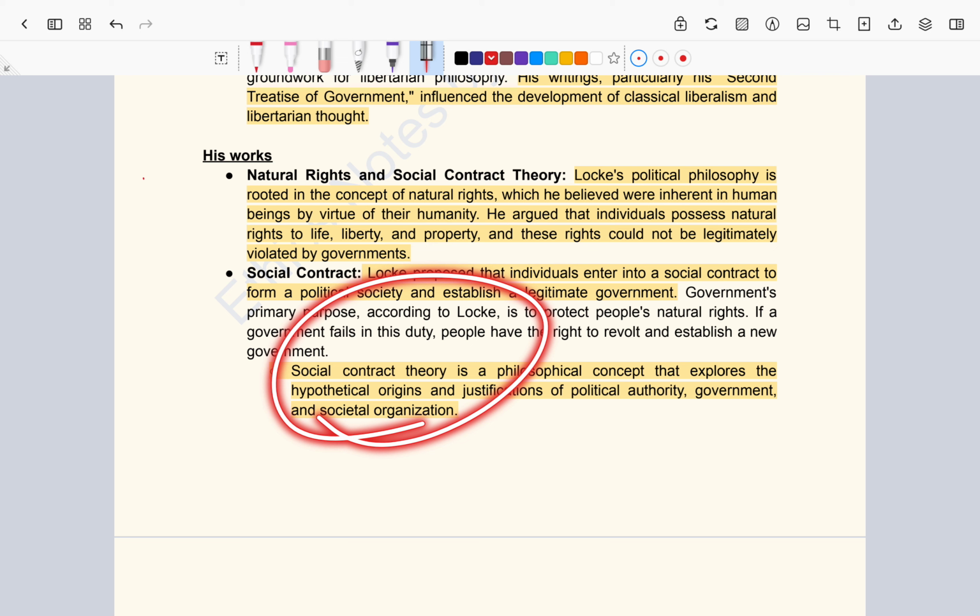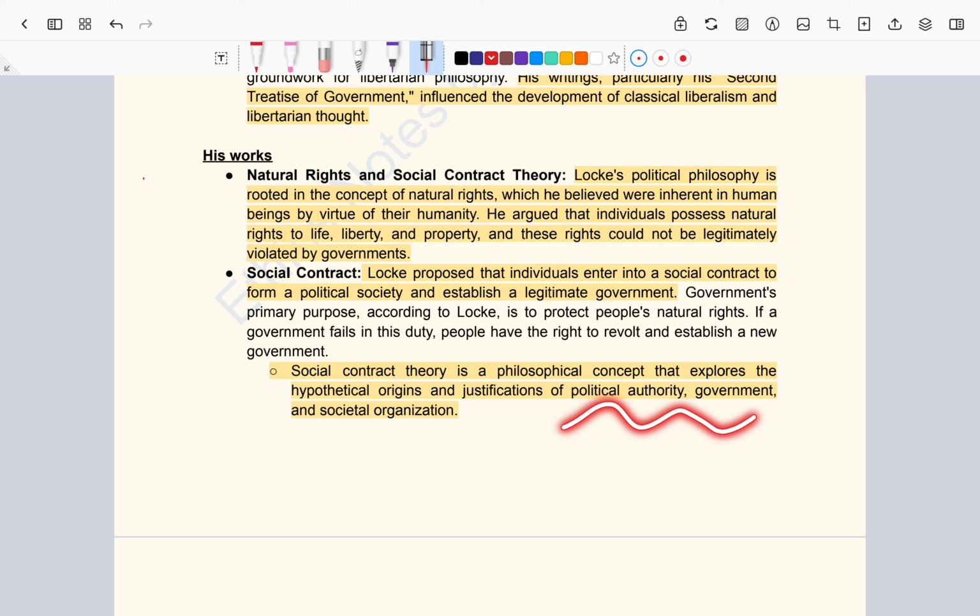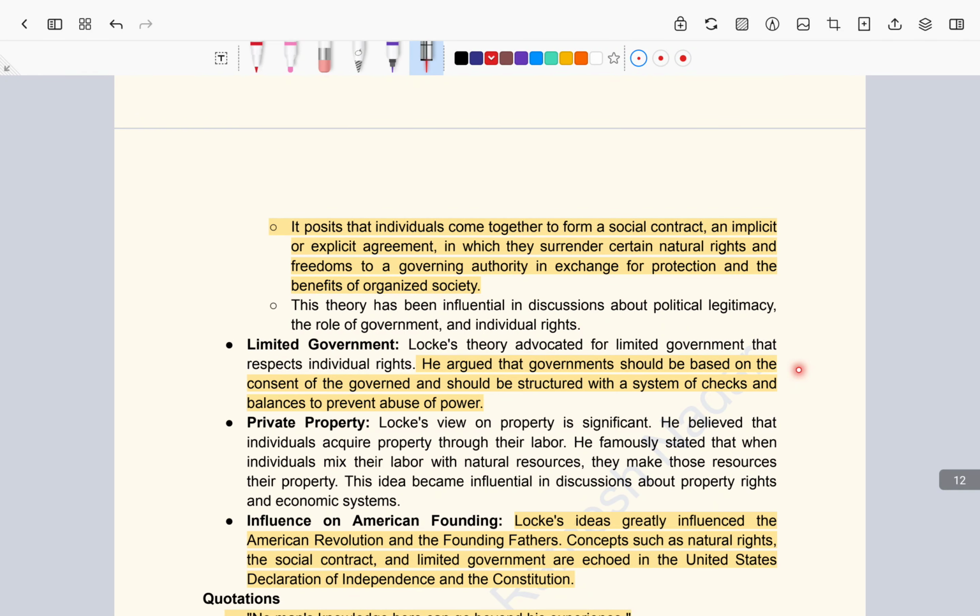Now, this social contract theory, or the philosophical understanding of how government is formed, has given a different orientation, and how the government should govern the people in the country came to be understood. He gave importance to individuals coming together in the social contract, where the agreement can be implicit or explicit, and they surrender certain natural rights to the government. Why? As we discussed before, they surrender these rights to get protection from external threats like war and any other external threats.